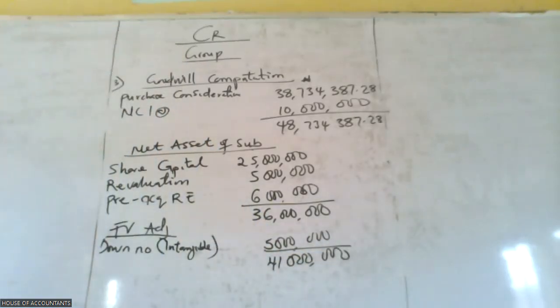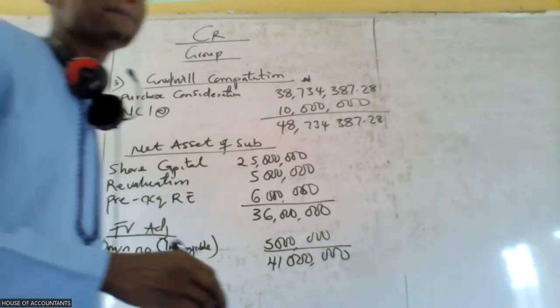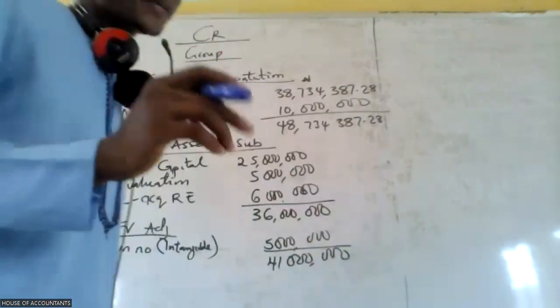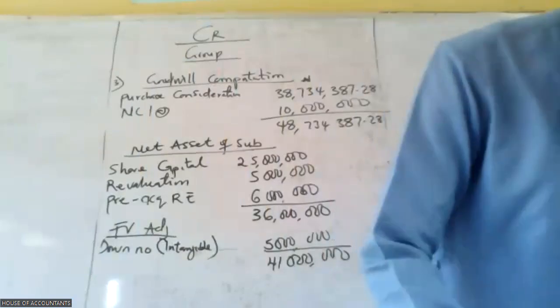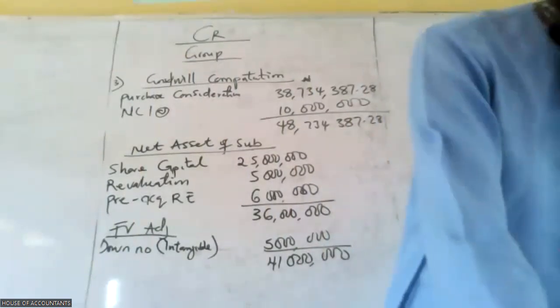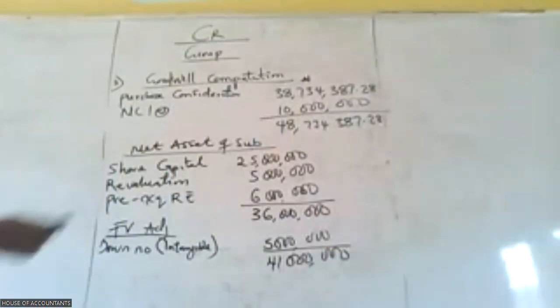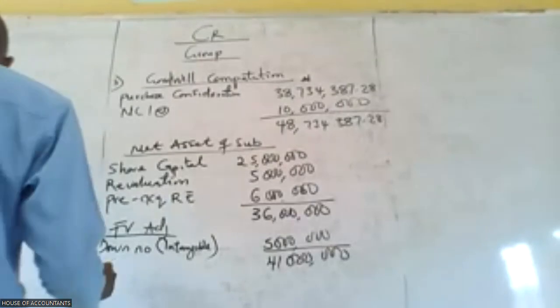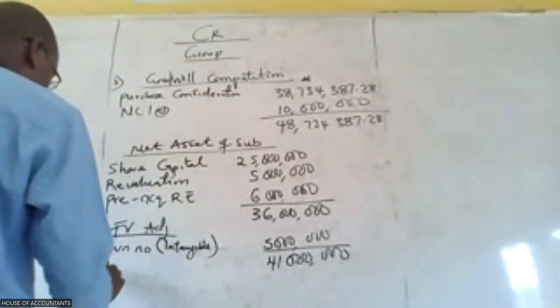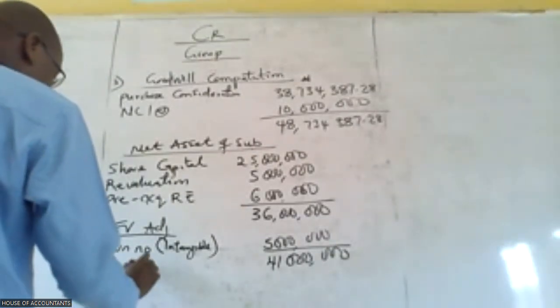Do we have any other adjustments to make? No other adjustment again. They said there's no difference in share and revaluation. So it means everything still remains the same figure. So after this, the next thing to get is what we call what? Goodwill.